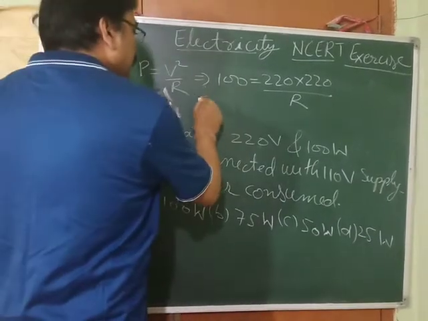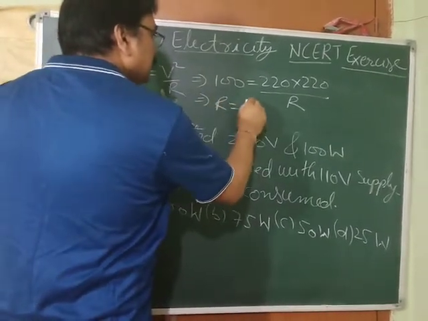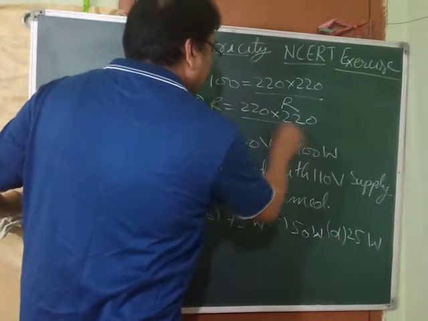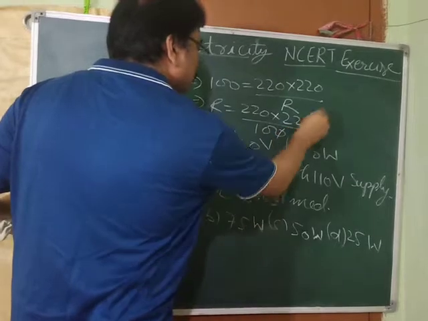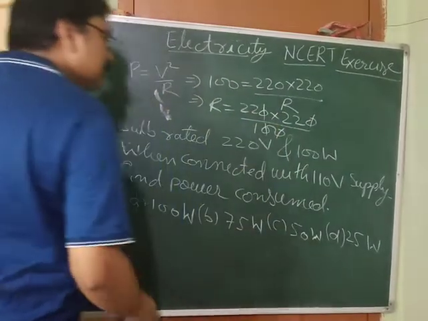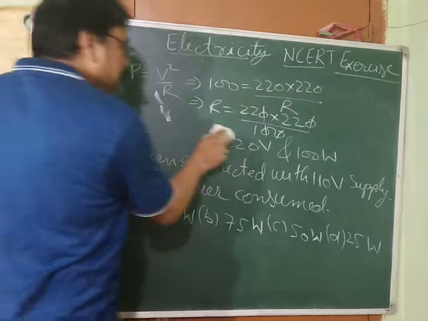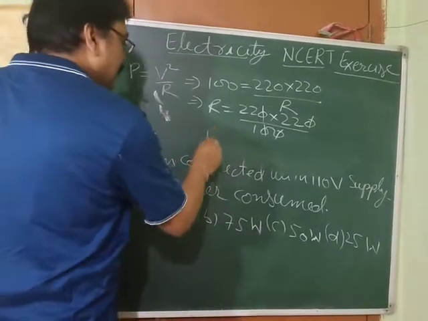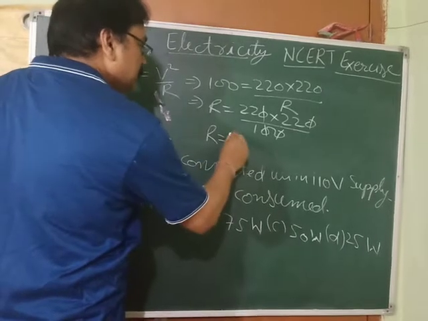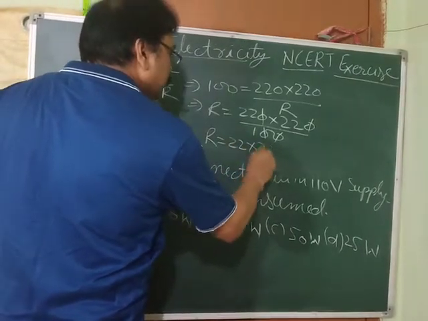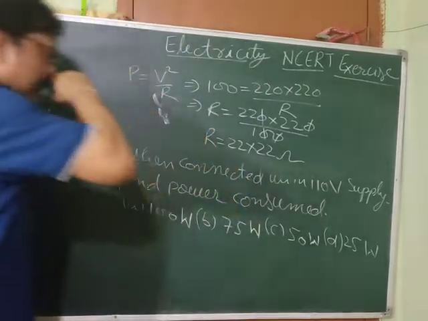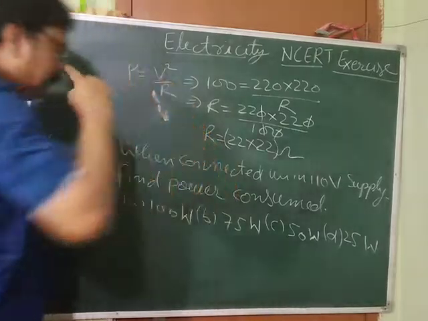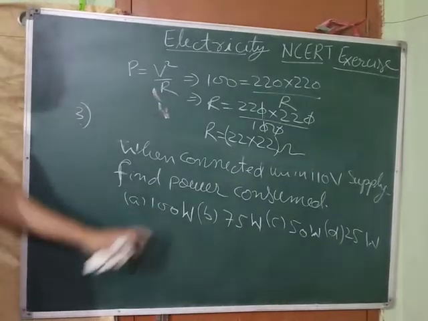Now from here what do you get? R is equal to 220 into 220 upon 100. This 0 can be cancelled by this 0. So what do you get now? R is equal to 22 into 22 ohm. I'm not going to multiply it. Why? We'll see why. Now, this is the resistance.